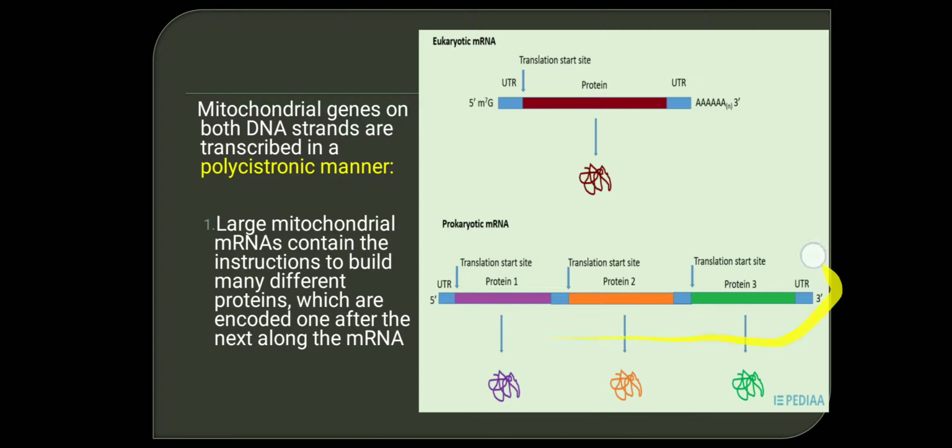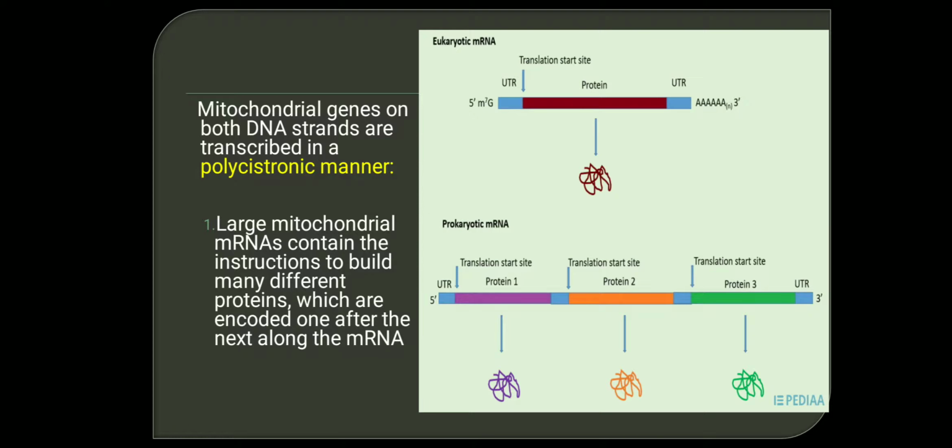That is what is said by this image. So this is polycistronic mRNA on which polyribosomes will be formed. That is, ribosomes will be bound here to synthesize this protein. Ribosomes will be bound here also to synthesize this protein. So a large mRNA molecule has information to code many different proteins, and the translation start site of one protein is a translation stop site for another protein. That is what this polycistronic mRNA means.